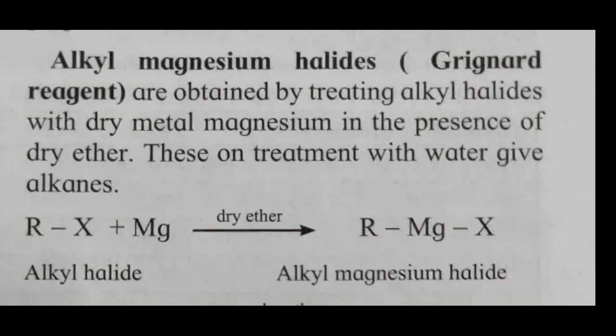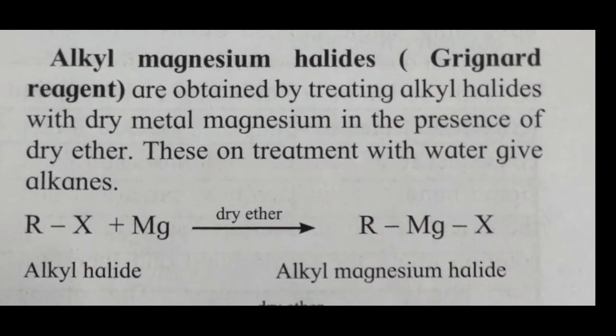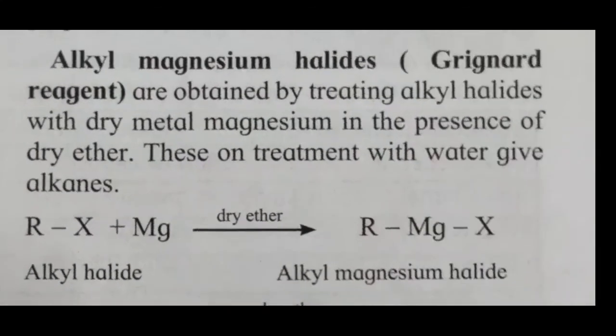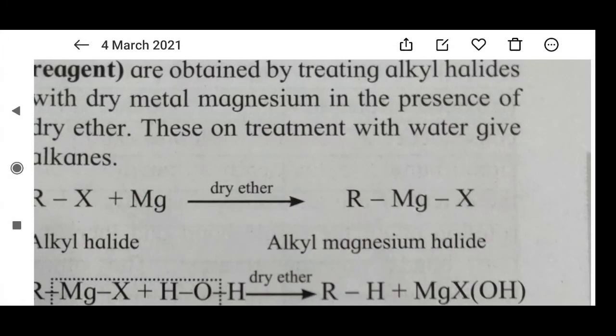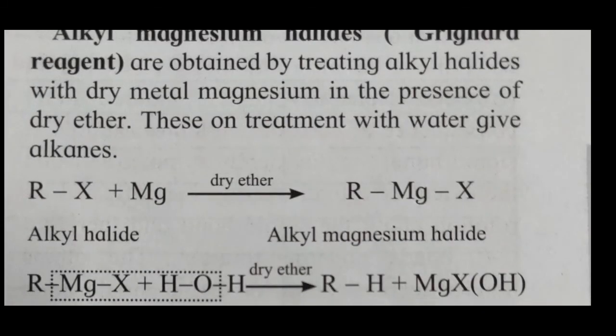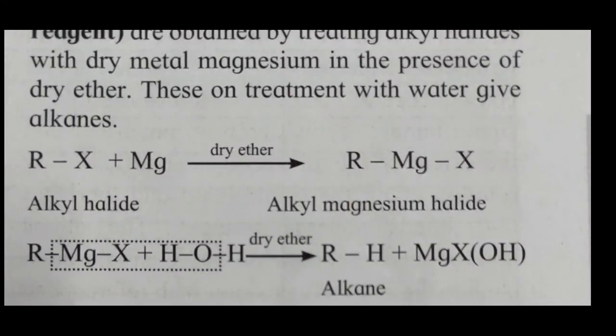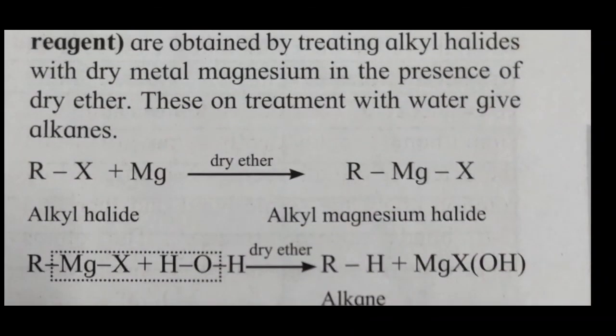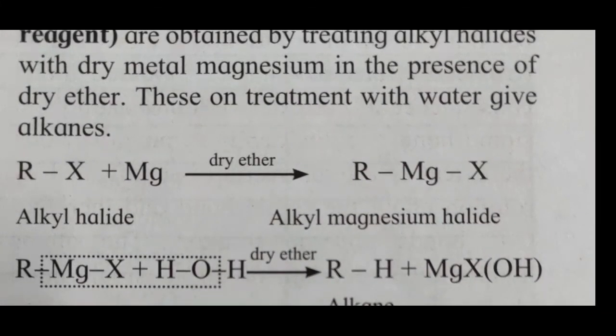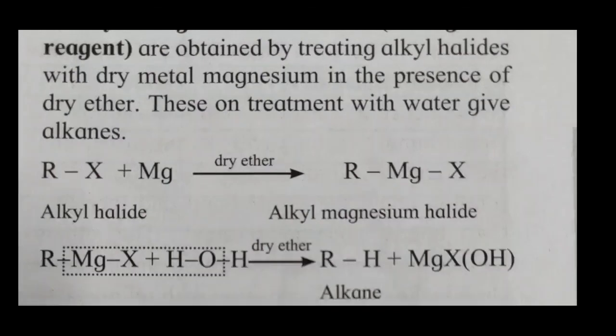Alkyl magnesium halide is called Grignard reagent. When alkyl halide RX reacts with magnesium, it forms alkyl magnesium halide. Here magnesium gets inserted between R and X. This reagent is called a Grignard reagent, that is alkyl magnesium halide. The alkyl halide reacts with dry magnesium metal, and the solvent used is dry ether. Treatment with water gives you alkane.